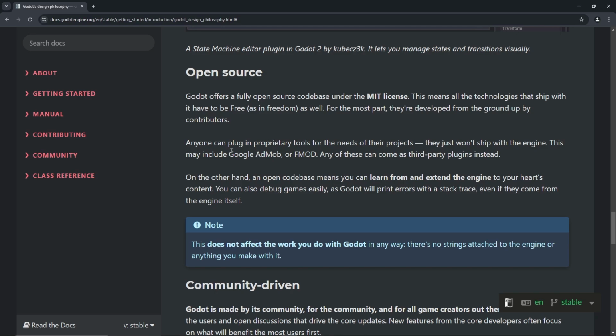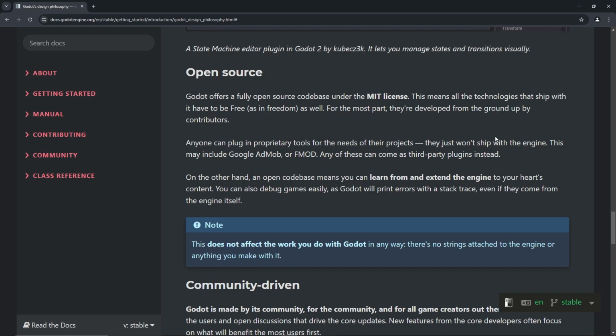Okay. Anyone can plug in proprietary... Oh, we're talking about plugins. What? I guess we're talking about plugins. Anyone can plug in proprietary tools for the needs of their projects. They just won't ship with the engine.